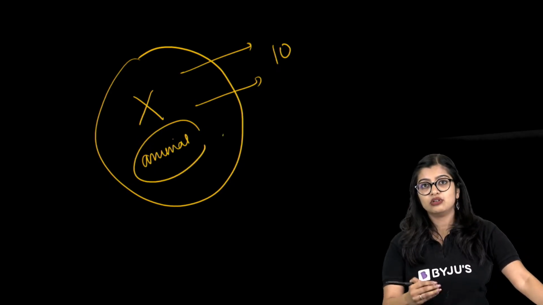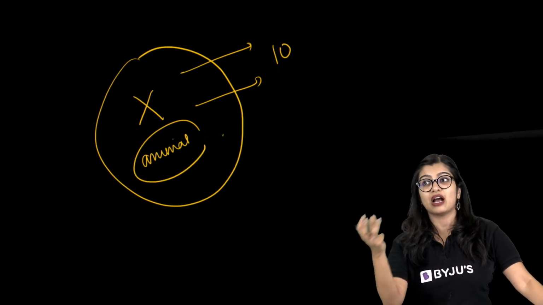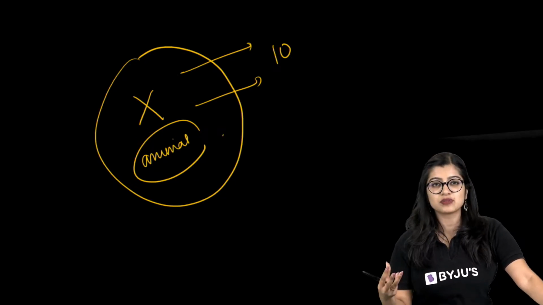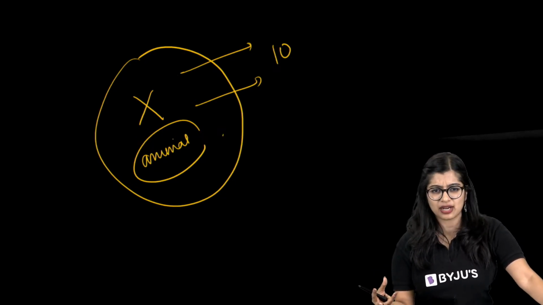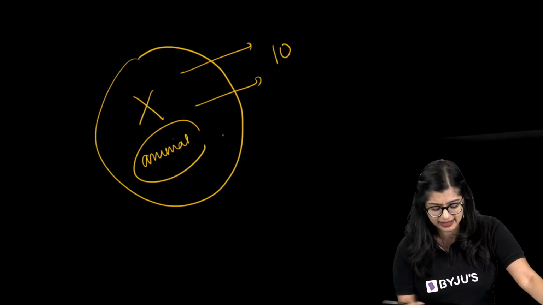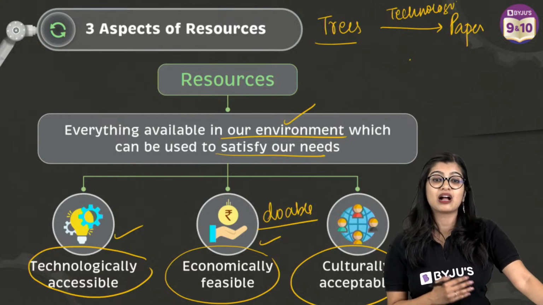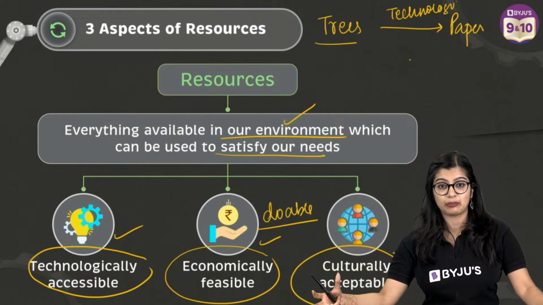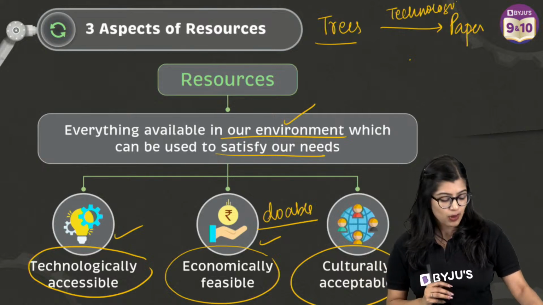Now, of course, doing this at a large scale needs to be acceptable by people, right? And of course, there's ethics that comes into the picture. There's a lot of things that come into the picture. People should not get affected by it, which is why it needs to be culturally acceptable, where it's not offending or affecting people. So that is something we need to understand.